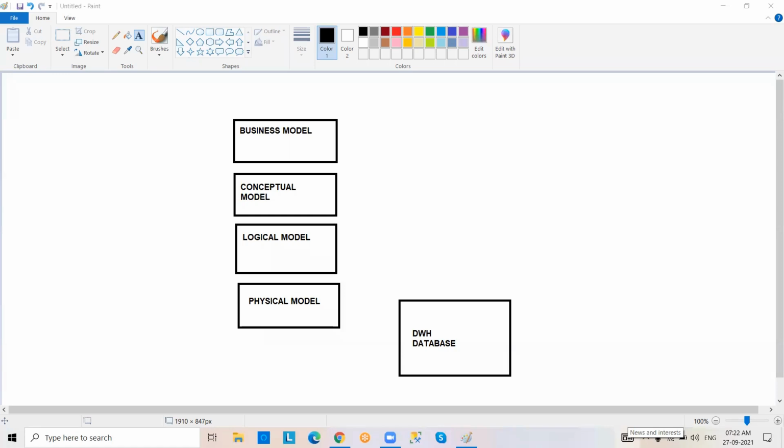It is based upon the business requirement. Based upon the business requirement, we are going to prepare the ground: okay, this is the requirement, these are the columns required. That type of work we do in the conceptual model.